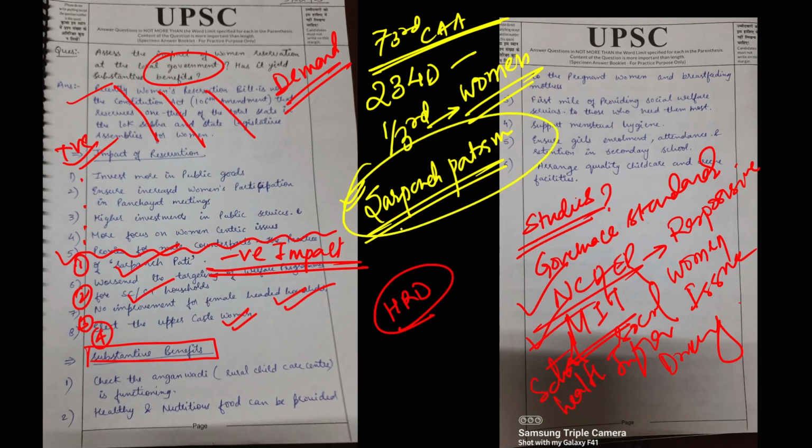So what happens generally? It is the male member of the family of the elected representatives who takes all the decisions. And this is because of two reasons. The perception of women in society has not completely changed. Still, women are seen as weaker, and as not able to take decisions. That might be because of their education and literacy level, and that might be because of attitudinal problems in the society, because we have a patriarchal society.